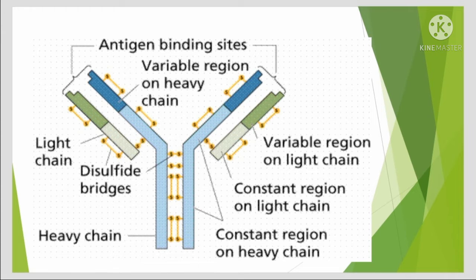This is the diagram of an antibody. It contains two light chains and two heavy chains, hence it is called H2L2. It also contains disulfide bridges. It also contains a constant region on the heavy chain and a constant region on the light chain, which remain constant, and a variable region on the light chain and a variable region on the heavy chain, which do not remain constant. Antigen binding sites are where the antigen comes and binds.